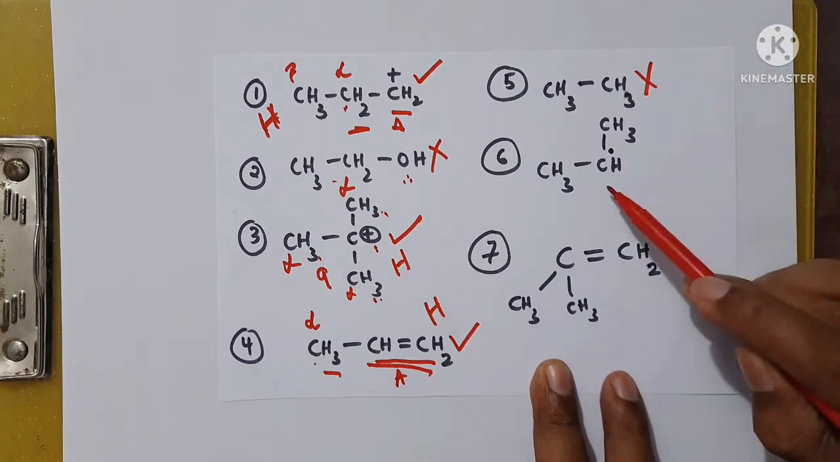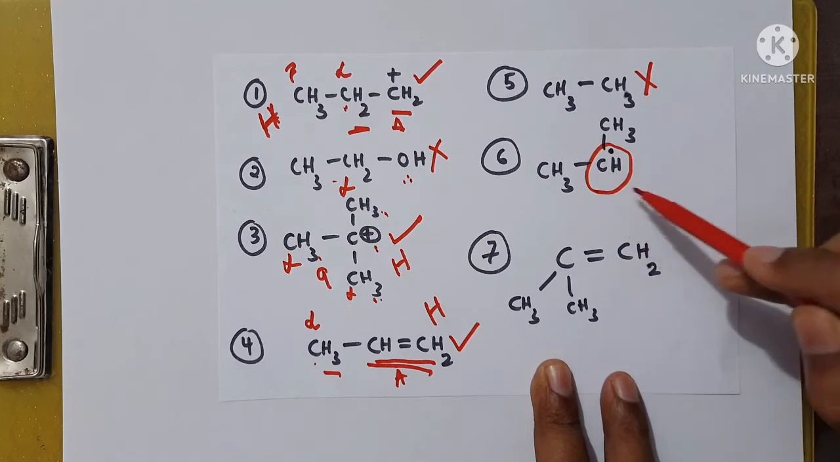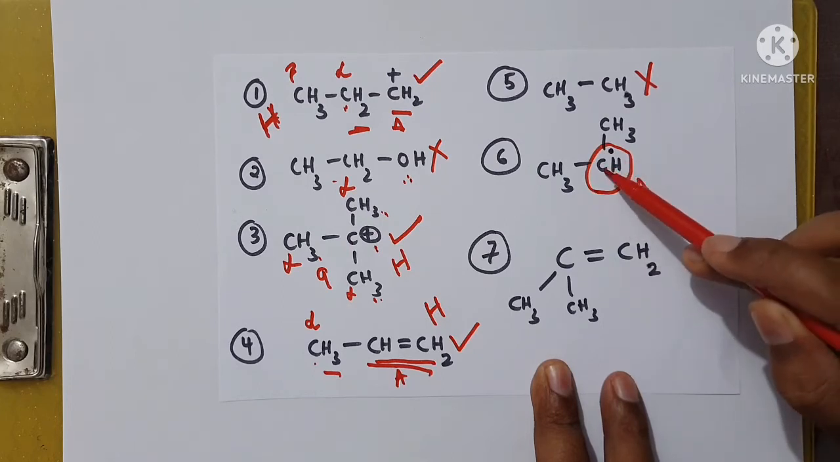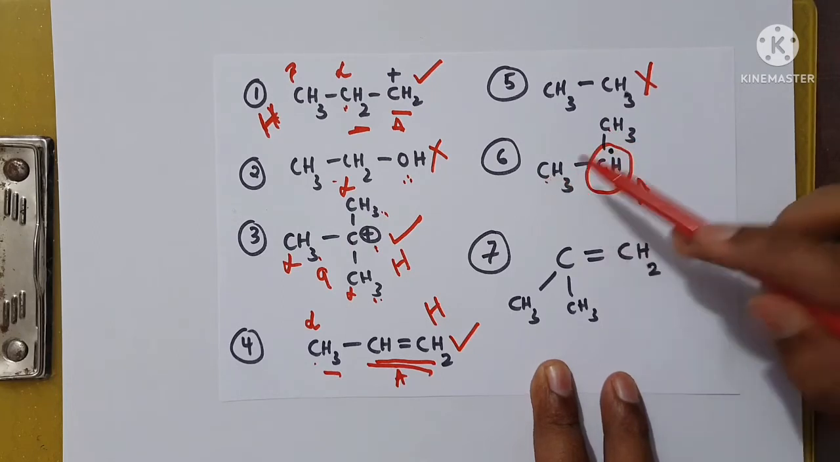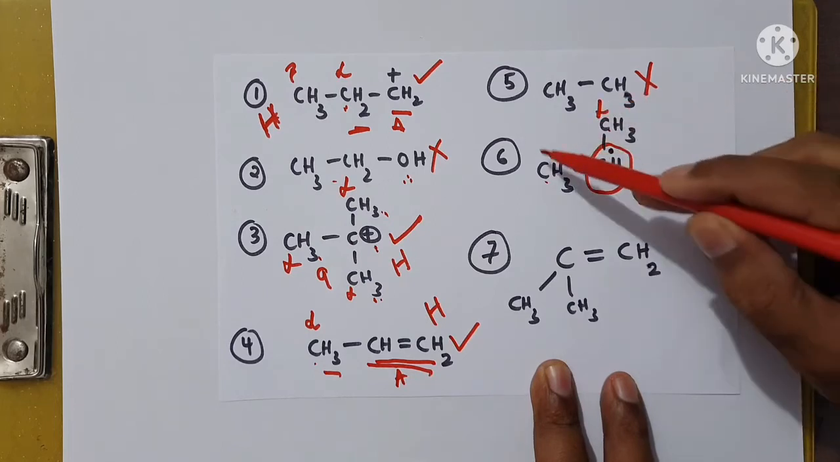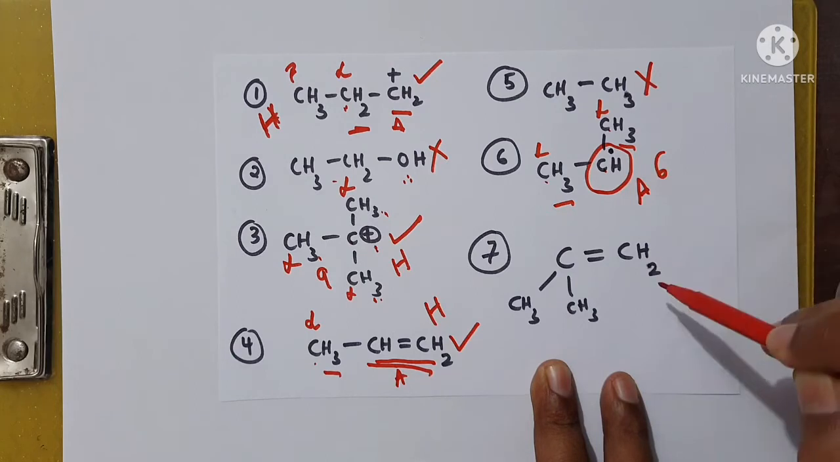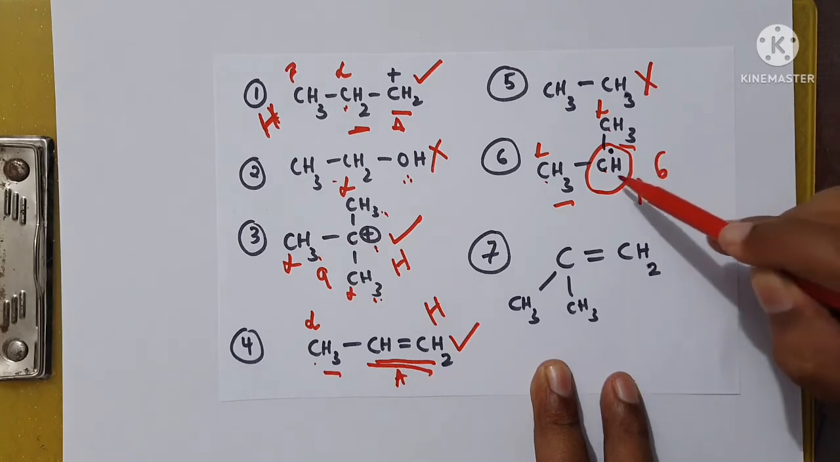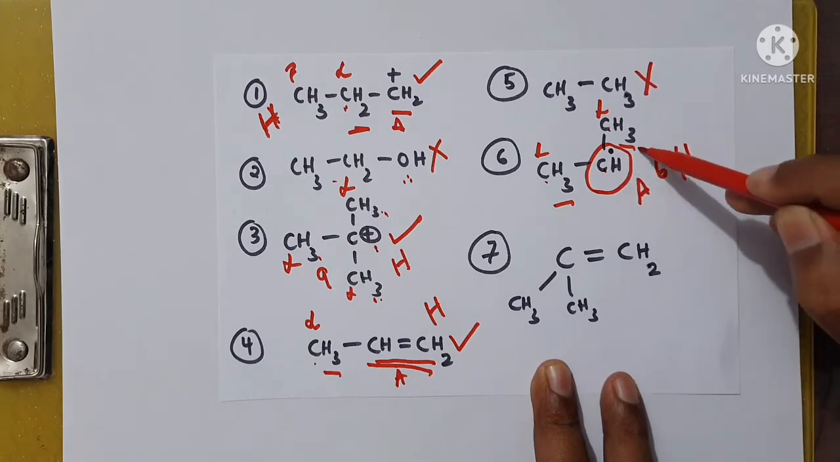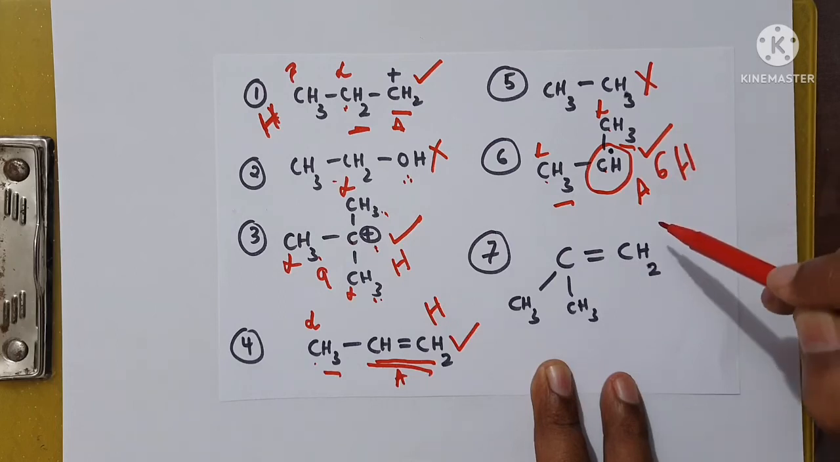If you observe here, this is an active site, and to this carbon these 2 carbons are attached, and they are known as alpha carbon atoms. They have got alpha hydrogen atoms. There are 6 alpha hydrogen atoms. There is a free radical. Definitely this does show hyperconjugation.